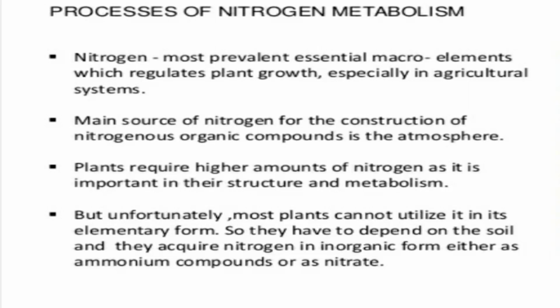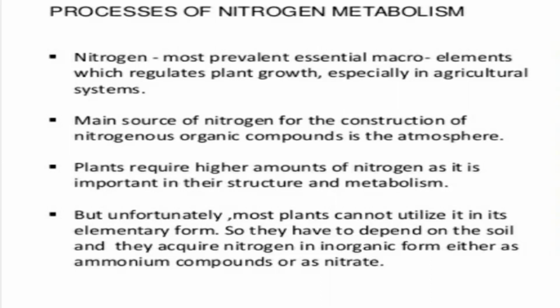But unfortunately, most plants cannot utilize it in its elementary form.